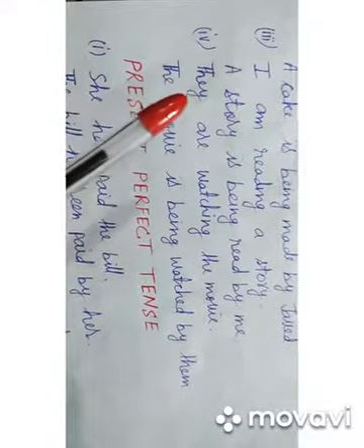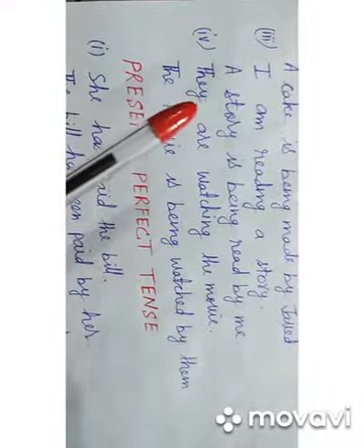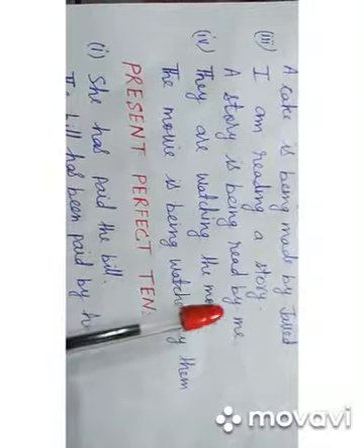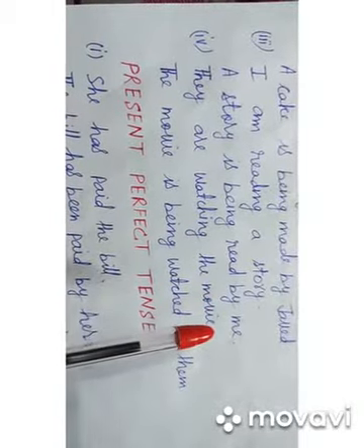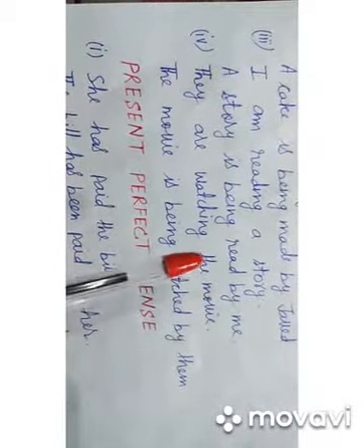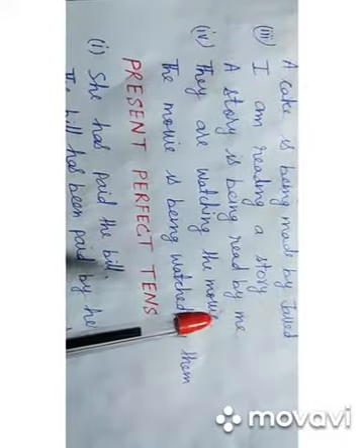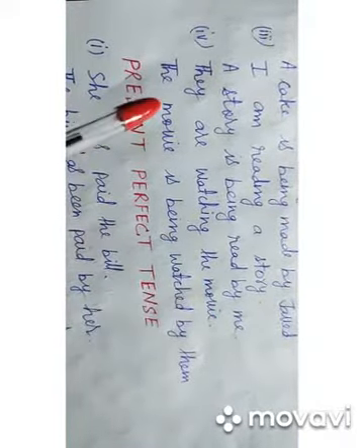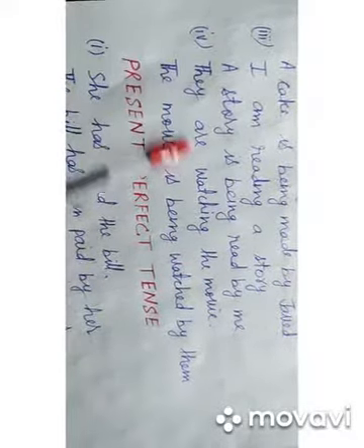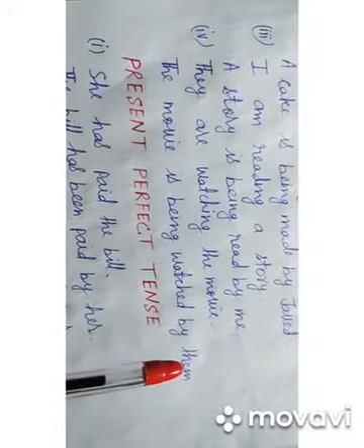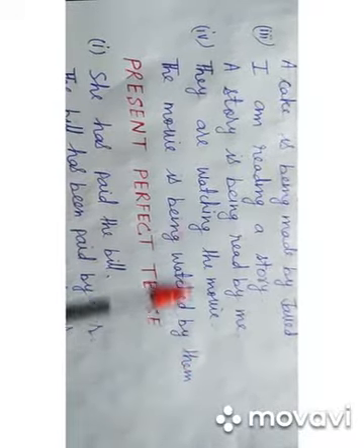Let us see the last example of this topic. They are watching the movie. They is the subject and the movie is the object in the active voice, but the movie will be changed into the subject in passive voice and they will be changed into them as the object in the passive voice.